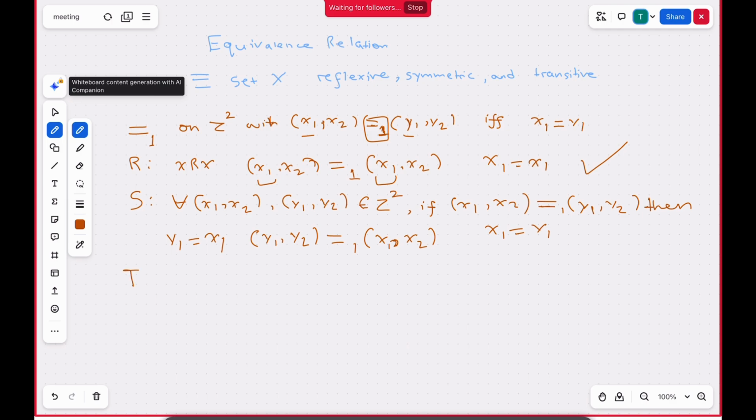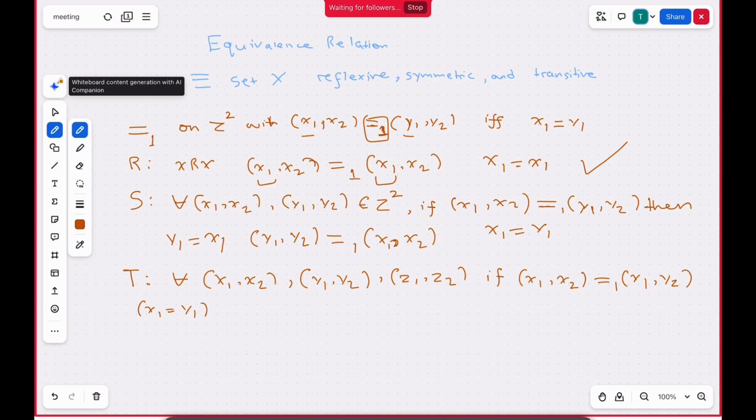Now let's look at transitive. For all (x1, x2), (y1, y2) and (z1, z2), if (x1, x2) and (y1, y2) follow this relation, this means that x1 is equal to y1.